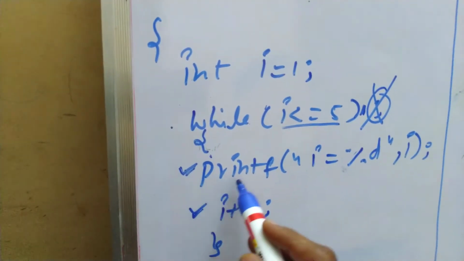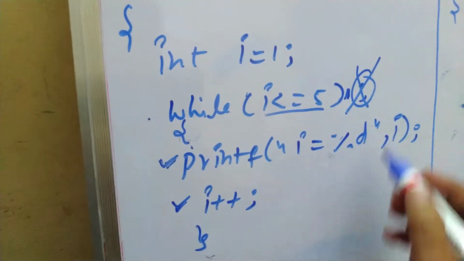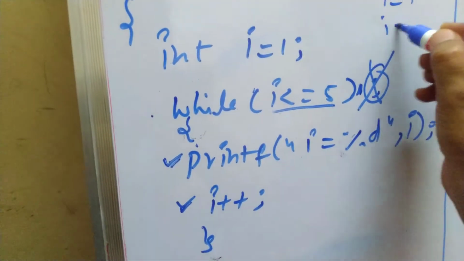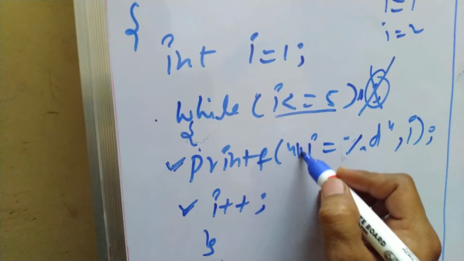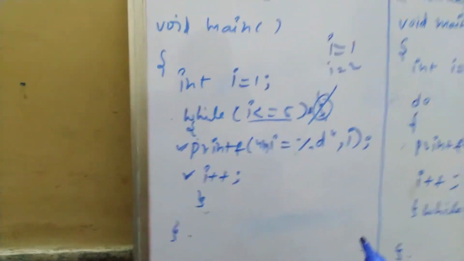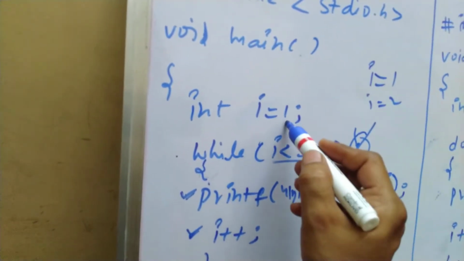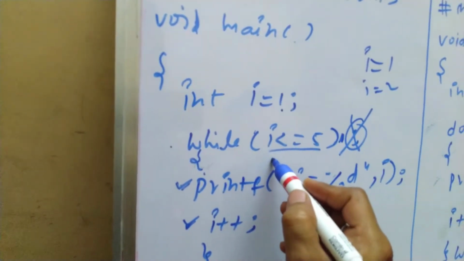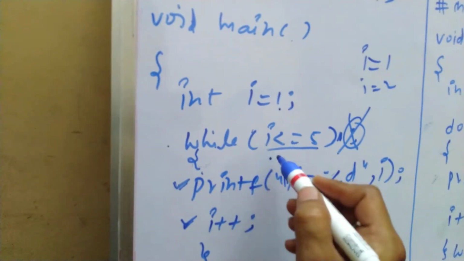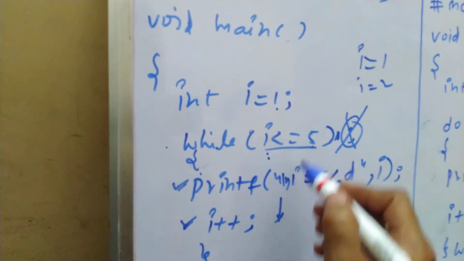I wrote a printf with i equal to percent d, so it prints the i value, and then it increments the value by one. What happened here in while: first i takes the value 1. If the condition is true, only then will the body be executed. The i value 1 is less than or equal to 5, so the condition is true.